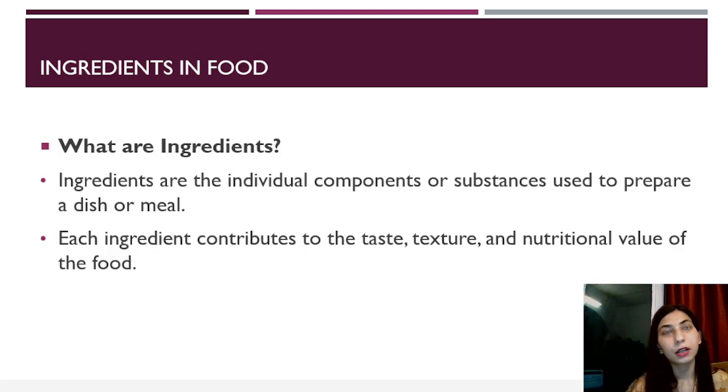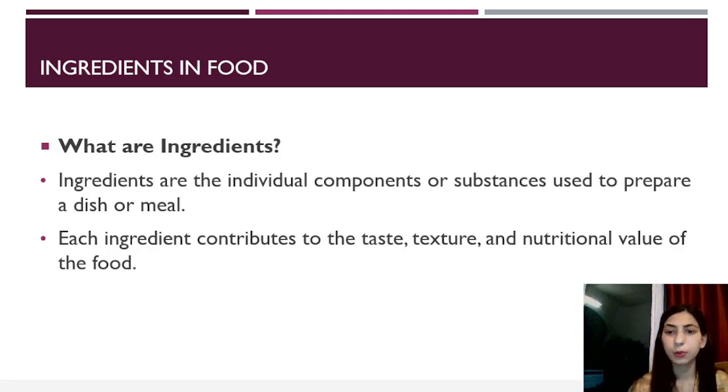We need tea leaves, then we need sugar, then we need milk, we need water. So these are the ingredients to make a certain meal or a dish. That's just a drink, but I'm talking about the rest of the food also. So ingredients are important components of a food which make the food interesting and different. Every ingredient has its own texture and nutritional value.